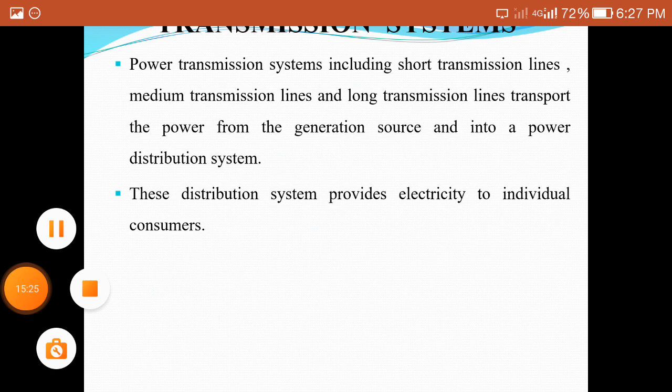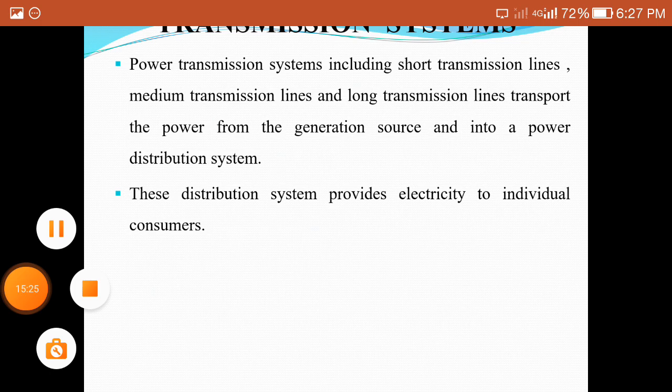We compulsorily calculate the skin effect, proximity effect, Ferranti effect, what the charging current is, what is meant by the corona effect, and what factors affect the corona. All of these will be studied in the fifth unit.